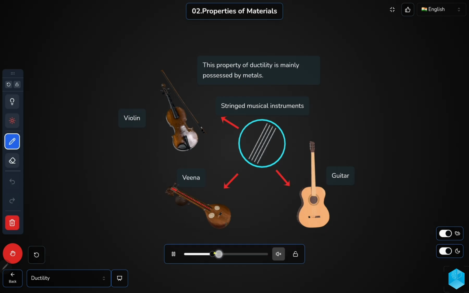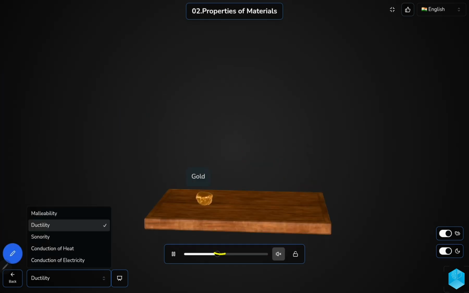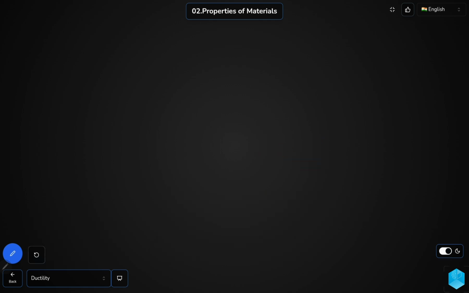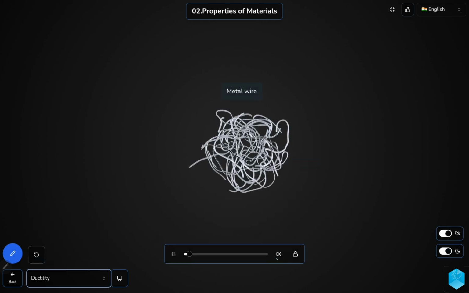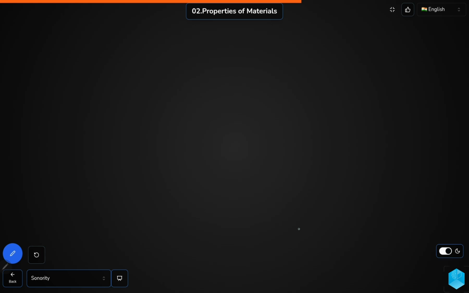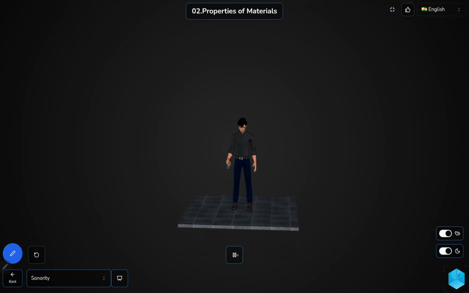Now, let us study some more things. Another property is sonority. What is sonority? Just now we have seen the definition. Sonority is when a metal is dropped or hammered, it produces sound.